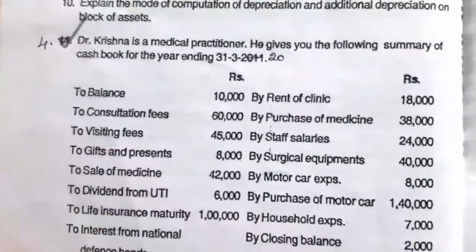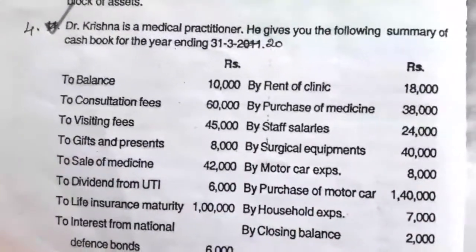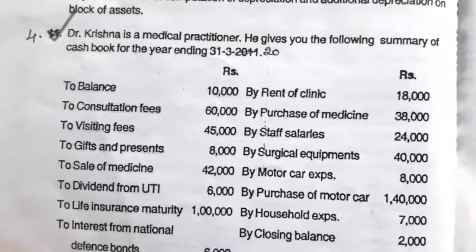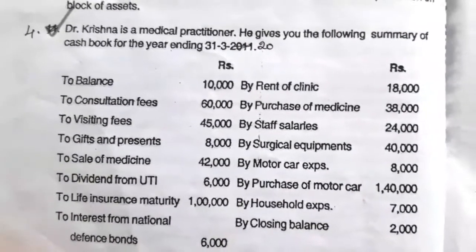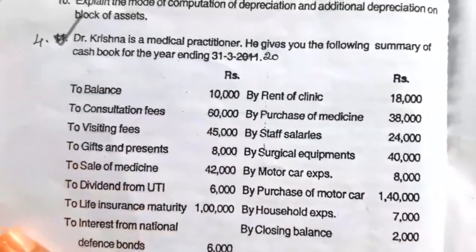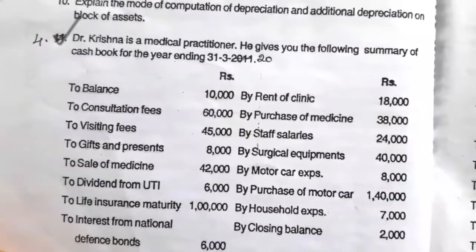Next, the fourth illustration, a similar illustration, is homework for you. See here, Dr. Krishna is a medical practitioner. He gives you the following summary of cash book for the year ending 31st March 2020. The debit side shows the receipts and the credit side shows the payments. So I'll read out the question.